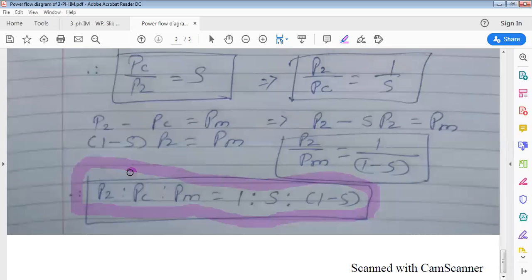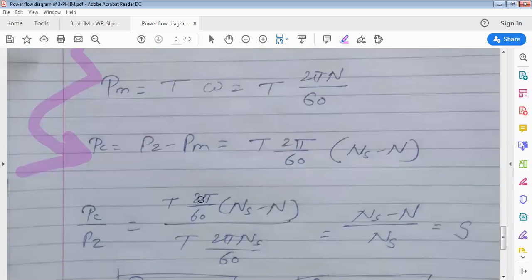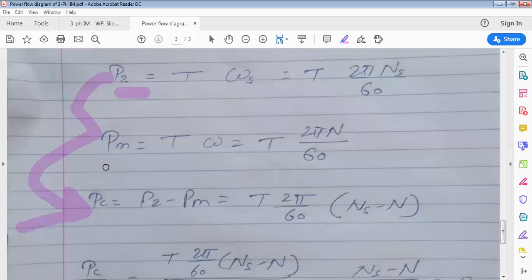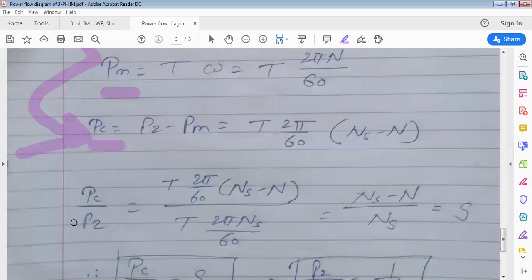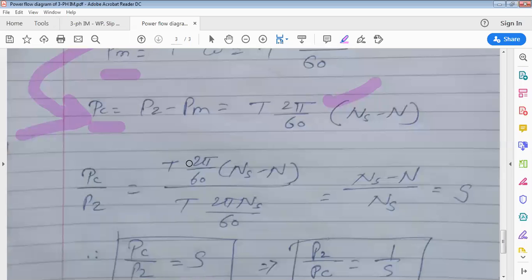First of all, we'll derive P2 by PC. Take the ratio. You have the formula of P2, of PM, and of PC. You can take P2 by PC or PC by P2. Here I have taken PC by P2. Put the values, the common parameters will cancel, and you will get Ns minus N upon Ns.